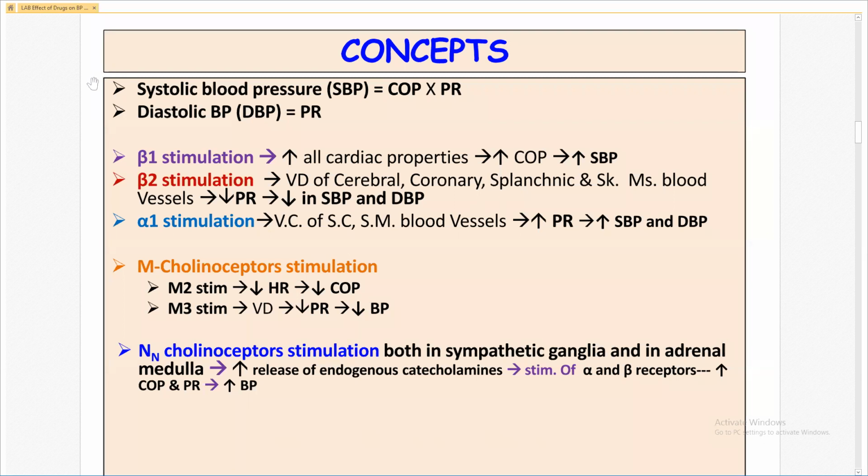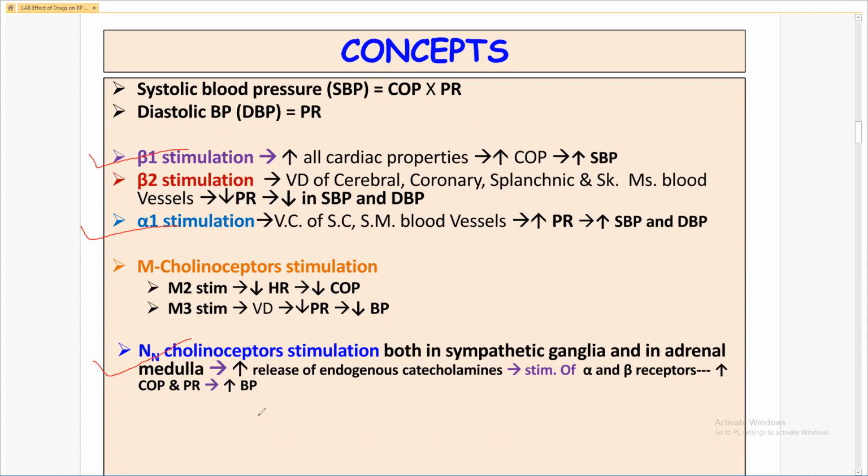These all are agonists we discussed in this slide. Amongst the agonist, beta 1 stimulation increases the blood pressure, alpha 1 stimulation increases the blood pressure, and nicotinic stimulation increases the blood pressure.